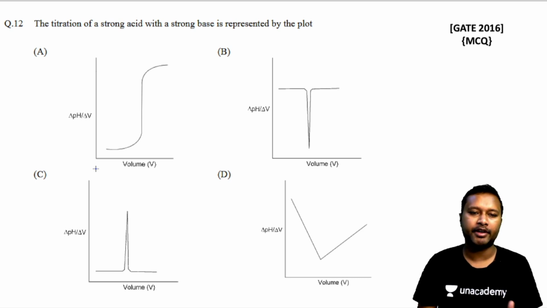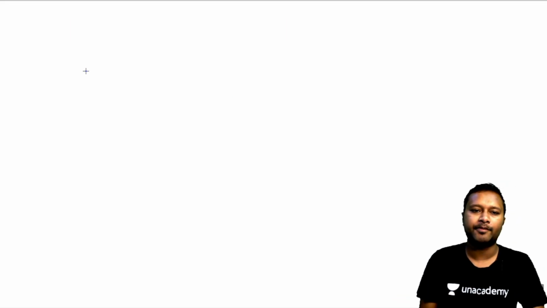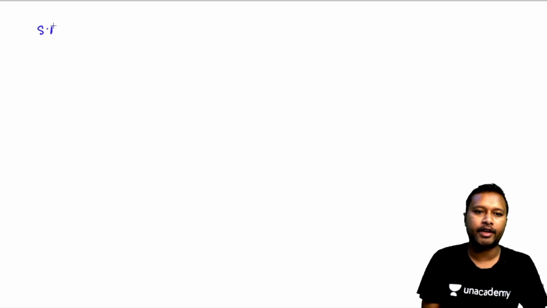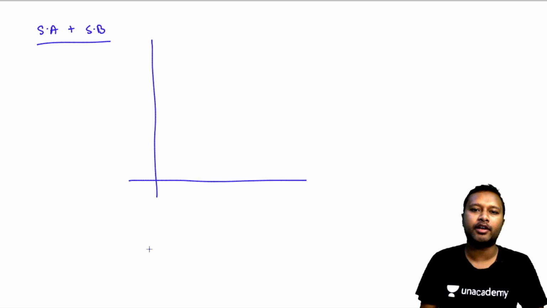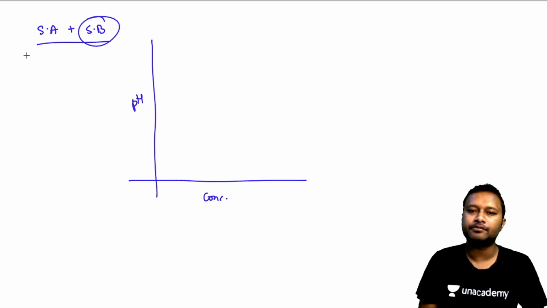So I have already explained in my previous videos, but again I am explaining that the titration of a strong acid with a strong base is represented by. Now first of all, I'll tell you a few things, okay. When you are titrating a strong acid with a strong base, that means you already have a strong acid in the solution and you are titrating it with its strong base. So if you plot pH versus concentration, what are you adding? You are adding base, okay.